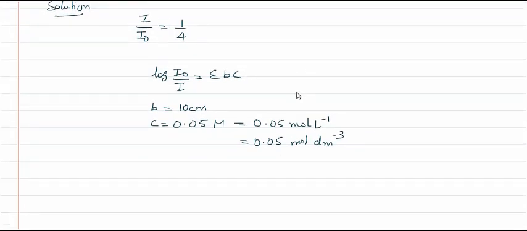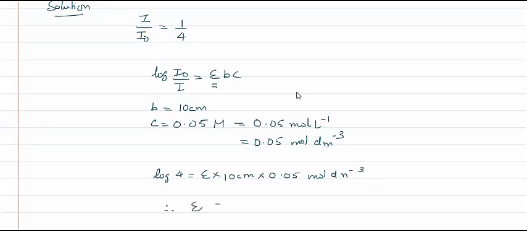Now we have to find epsilon here. So substituting, I0 by I is 4. So log 4 is equal to epsilon into 10 centimeter into 0.05 mole decimeter raised to -3.